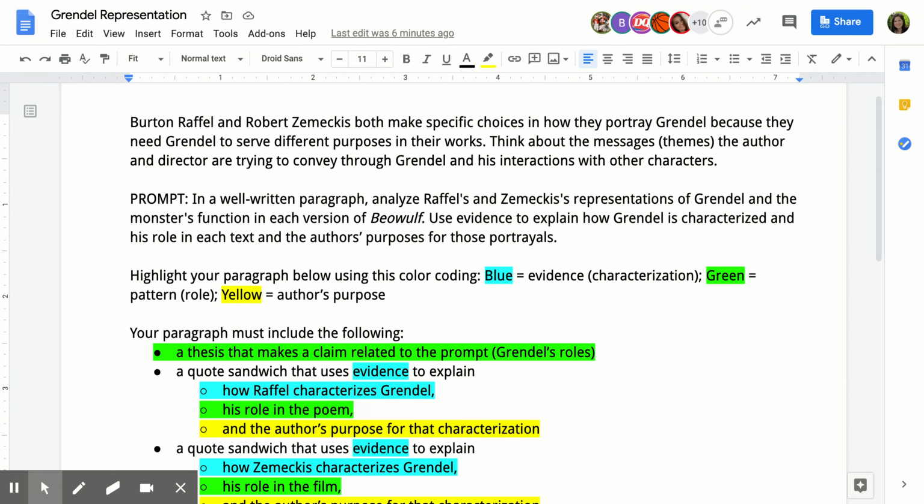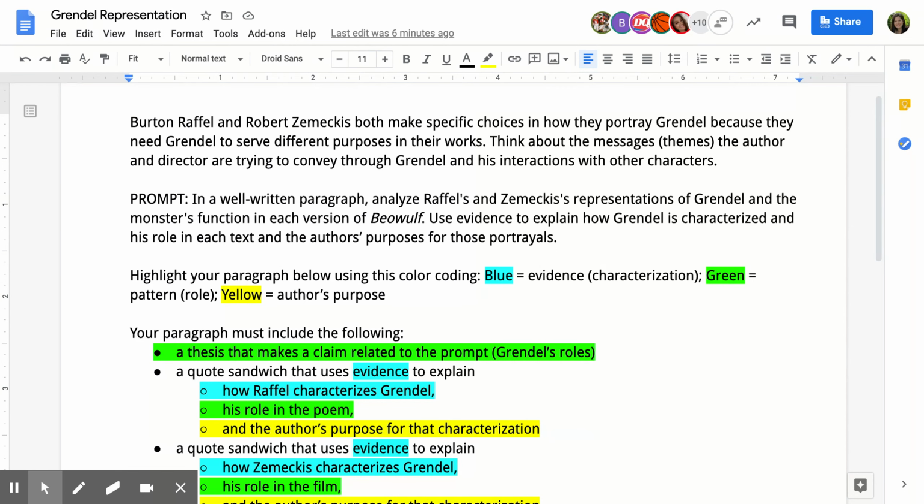The first sentence after the quote, you need to explain how the evidence you just inserted proves your topic sentence, proves your claim. This is where you'll identify the pattern in the assignment, in your claim. So for our prompt today, the pattern that you're looking for is Grendel's role in the story. So your definition of him as either a victim, villain, or a monster.